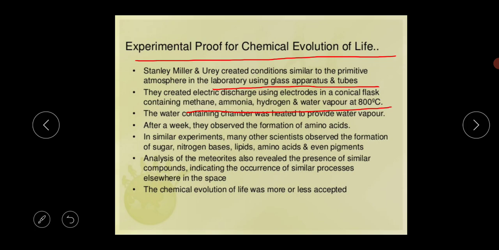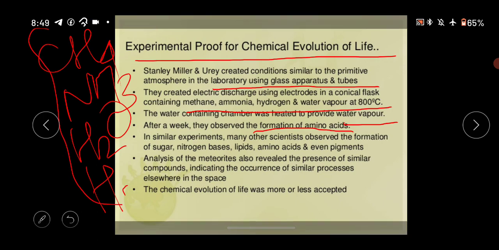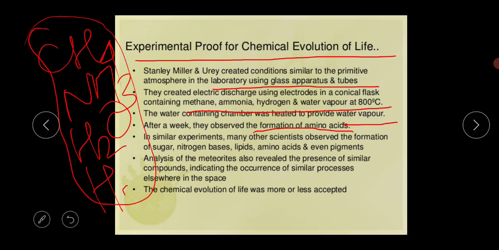You have to remember these four compounds' names: methane, ammonia, water vapor and hydrogen. You have to remember these four compounds properly during your exam, because this is important. The water-containing chamber was heated to provide the water vapor. After a week, they observed the formation of amino acids. So from all those compounds, an organic compound is formed. The name of the organic compound is amino acid.